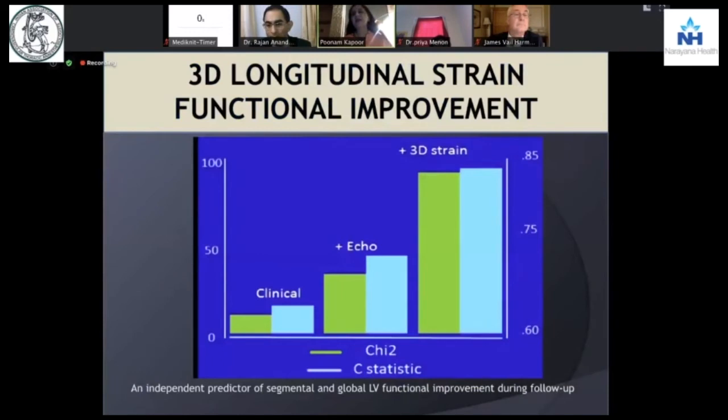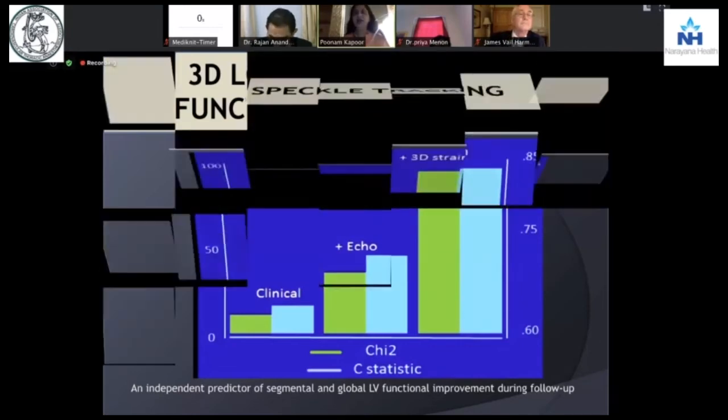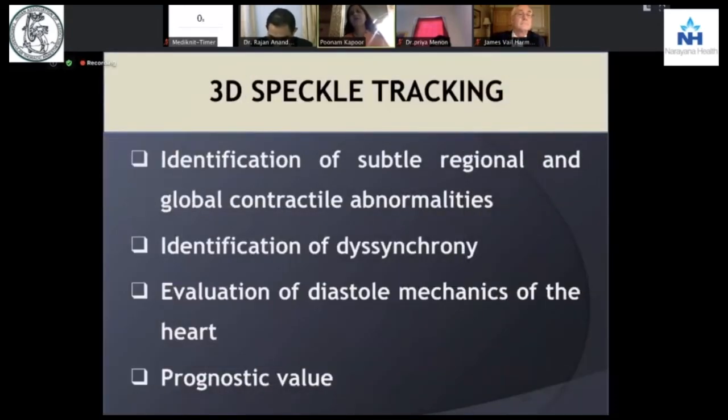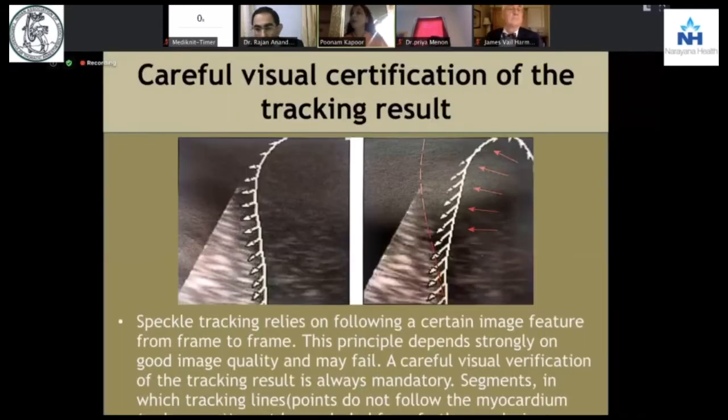As you can see, the functional improvement, measuring strain, whether a clinical diagnosis or a simple echo of LV functions with DPDT or ejection fraction alone, or you use the 3D strain with all its parameters as spoken about, it shows higher sensitivity and specificity in most of the values. Identification of dyssynchrony, evaluation of diastolic mechanics are of all prognostic value.